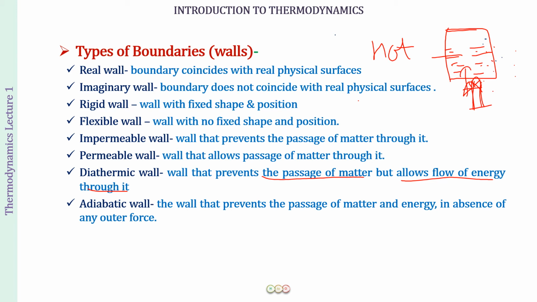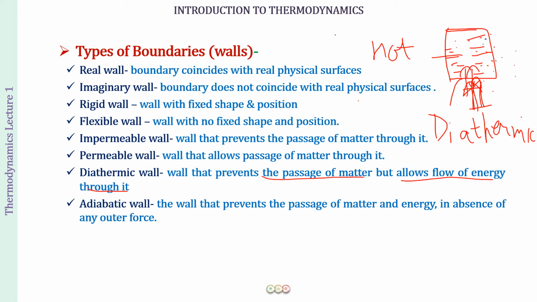But now I keep on heating it and the water starts boiling. When water starts boiling, what will be forming? Well, water vapors will be formed. But these water vapors will not be allowed to go out. So whatever matter was inside this vessel remained inside, but energy went in. So this is what we call a diathermic wall. It does not allow matter to go inside or outside, but it allows energy to go inside or outside. So through the wall, the transfer of energy is possible, but not of matter.